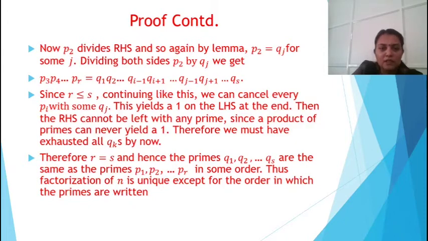If two primes are there, then their product will not be 1. So the right-hand side should be equal to 1, so we must have exhausted all the qk's by now. Therefore r equals s, and hence the primes q1, q2, etc., qs are the same as the primes p1, p2, etc., pr in some order. Thus the factorization of n is unique except for the order in which the primes are written.